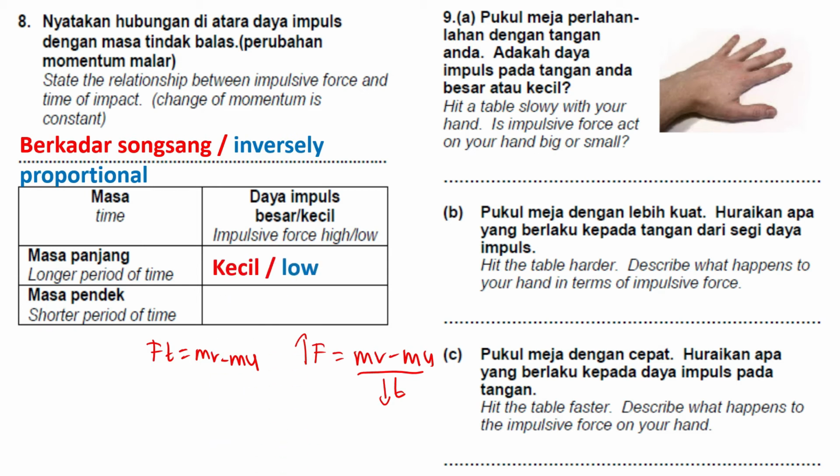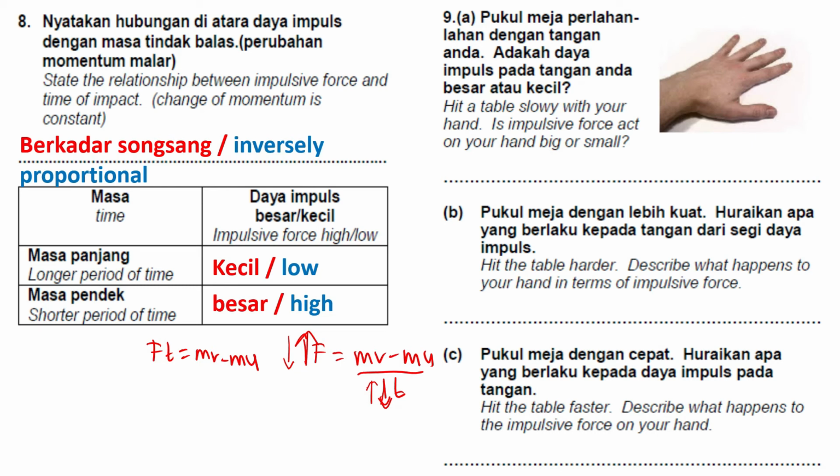Right, and then the impulsive force, whether it's high or low. If the time is high, or it has a longer period, the force will decrease, so it will produce a small impulsive force. If the time of the period is shorter, the force will increase, so it produces a big, or high, impulsive force.